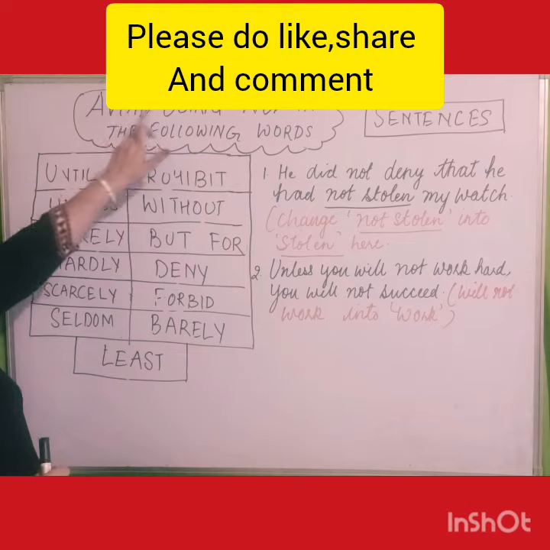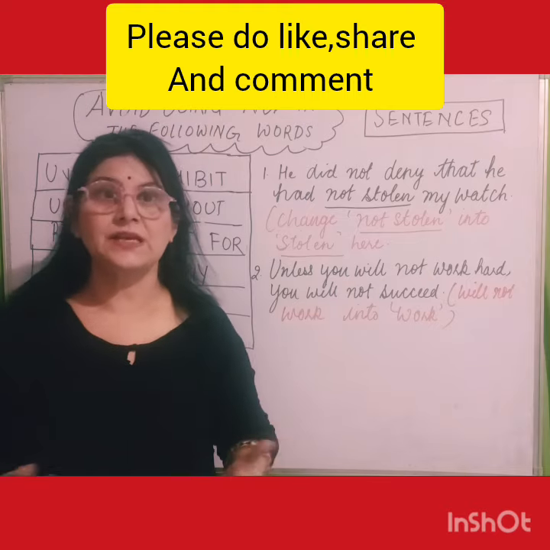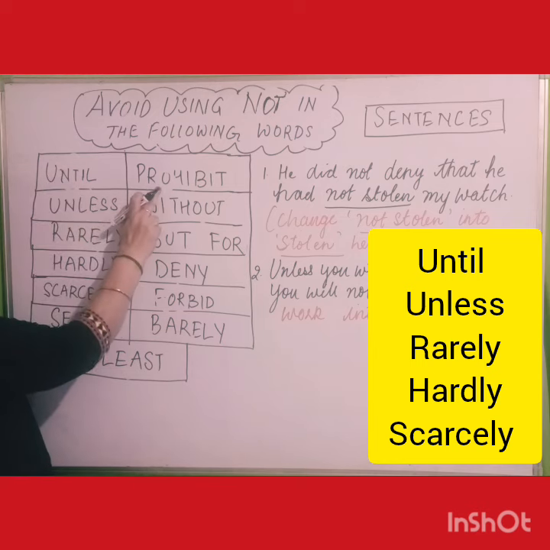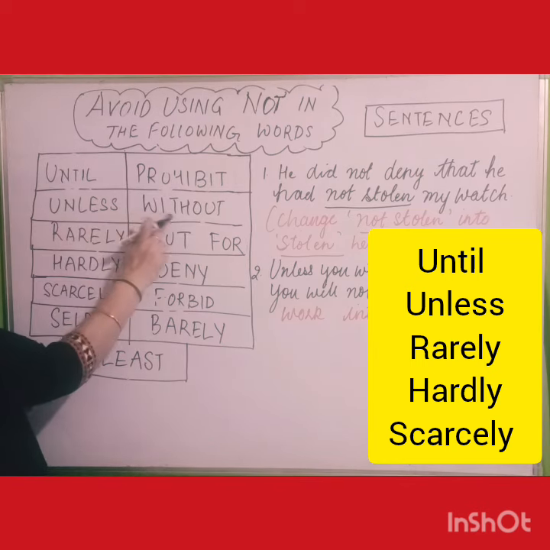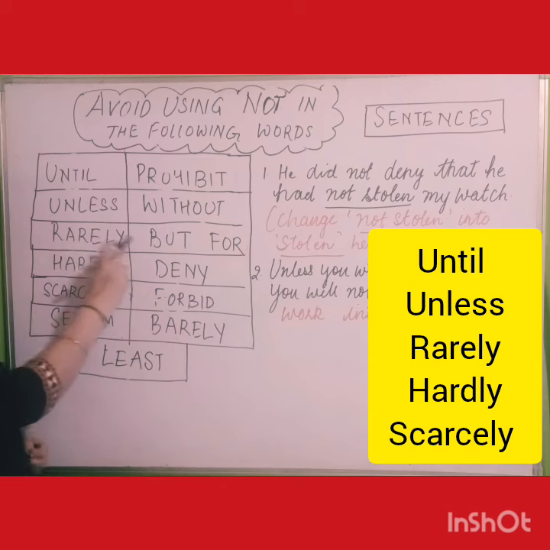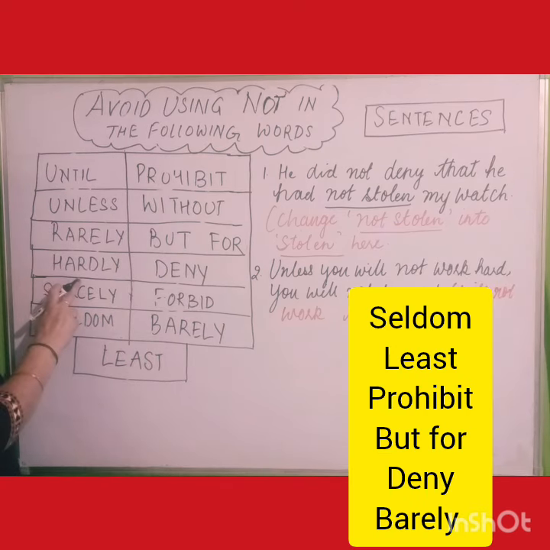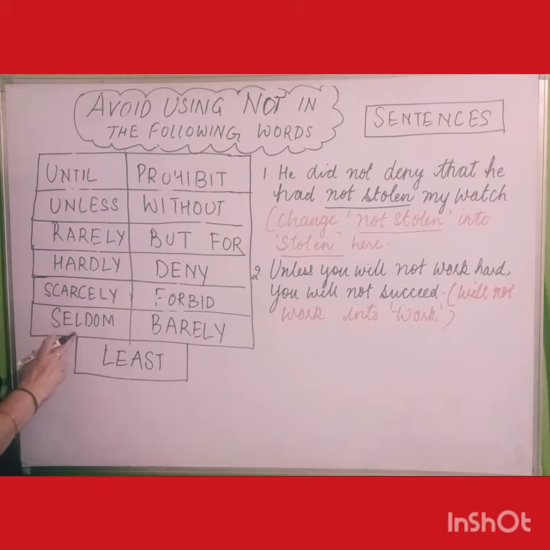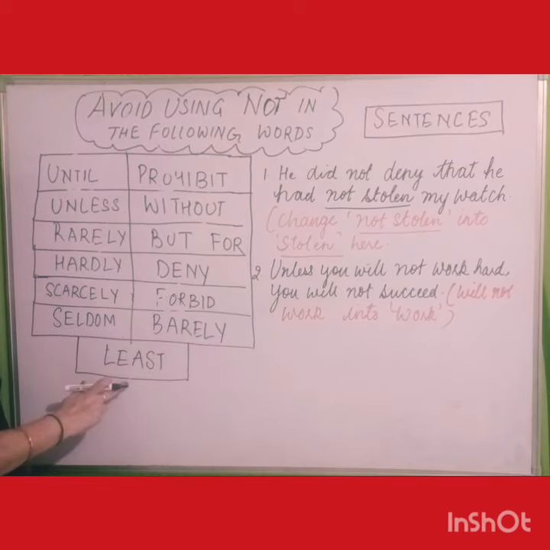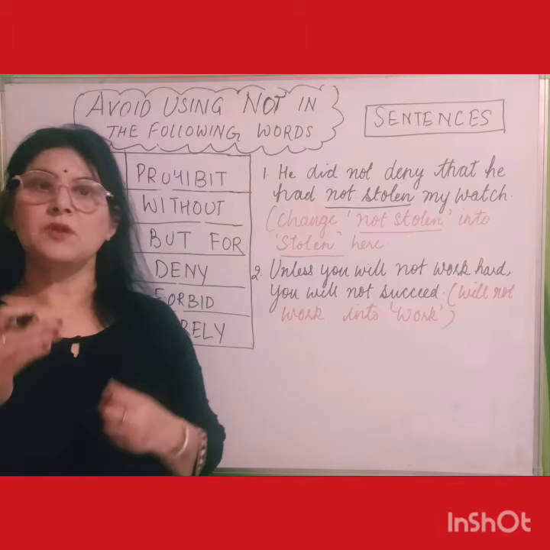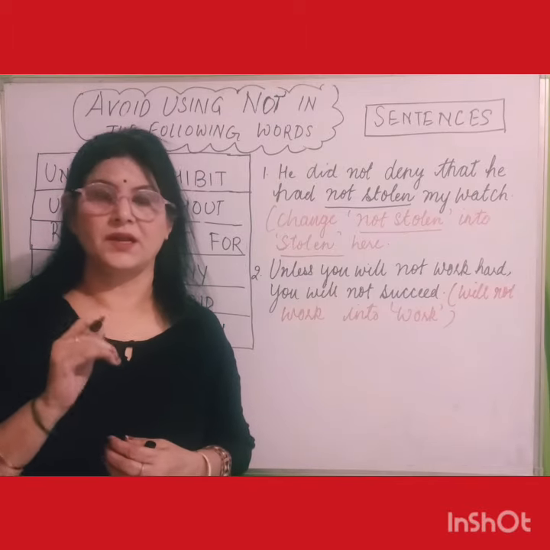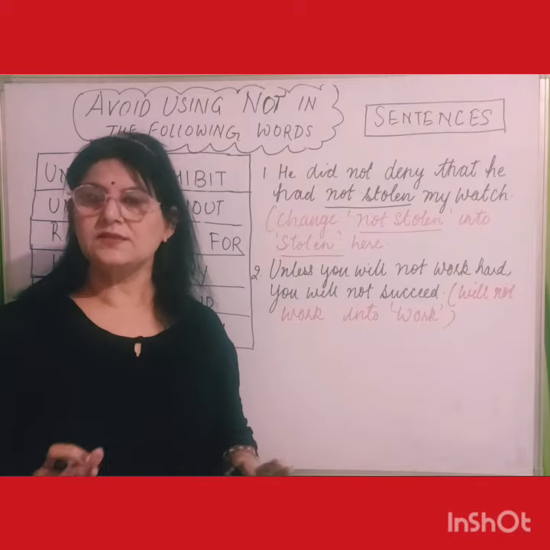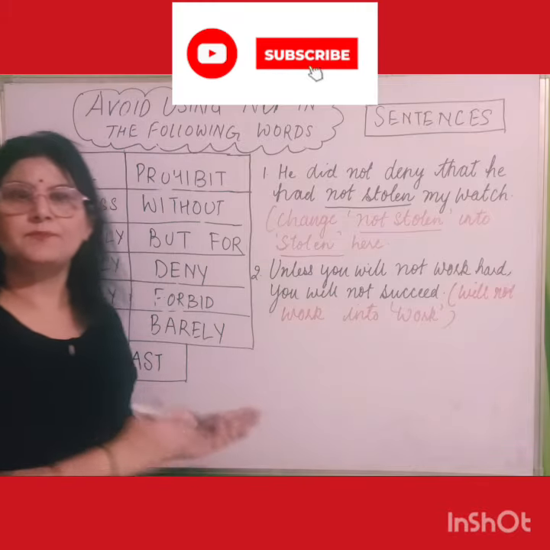Now the first one is: avoid using "not" in the following words, as I told you earlier. Until, prohibit, unless, without, rarely, but for, hardly, deny, scarcely, forbid, seldom, barely, and least. If you are using "not" with them, because they already comprise the word "not" in them, the meaning itself means "not" is there in the meaning. So hence, don't use "not" with these words.